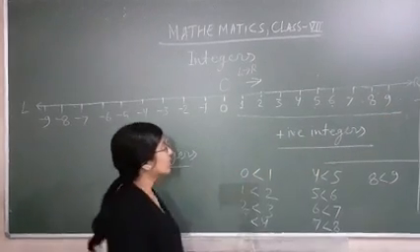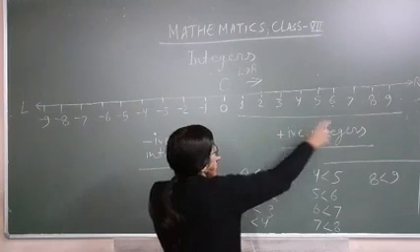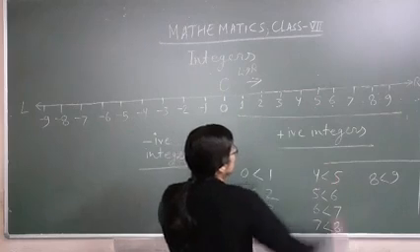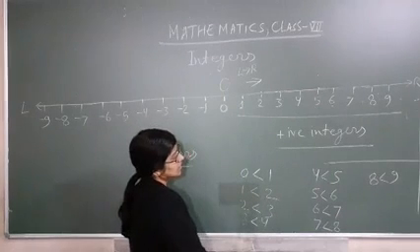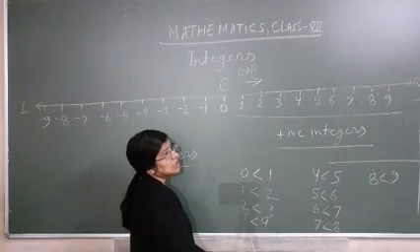Yes, student, when you go from 0 to the right side, the numbers will be in increasing order.